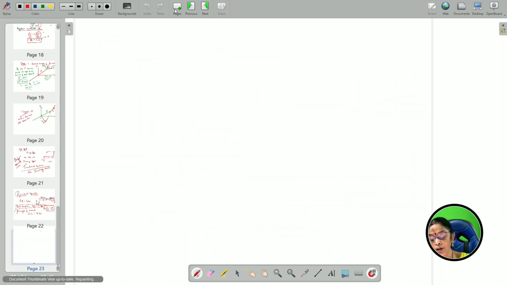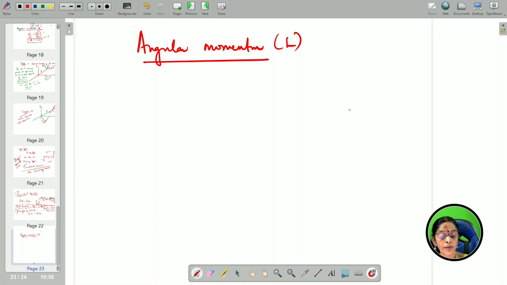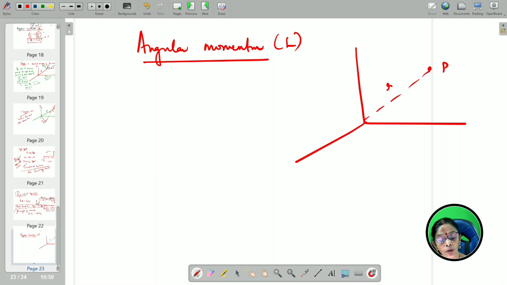So, now the same way we are going to see angular momentum of a rigid body, which is denoted by the symbol L. Same way how we have taken one point of the rigid body, point P, which is at distance r1 from the origin over here, x axis, y axis.